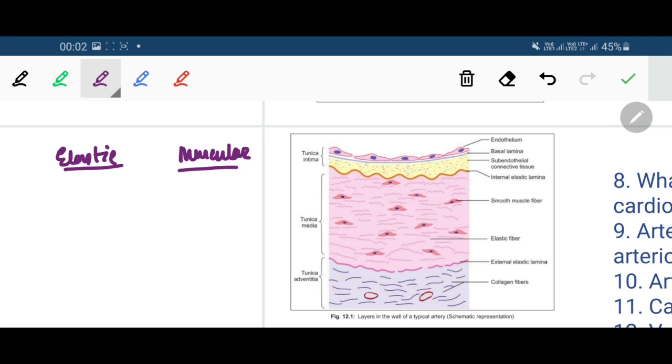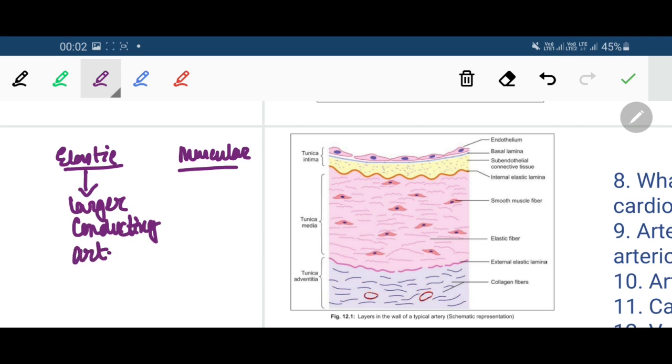On the basis of the kind of tissue that predominates in the tunica media, the arteries are divided into elastic arteries. Elastic arteries are larger conducting arteries with a large lumen.